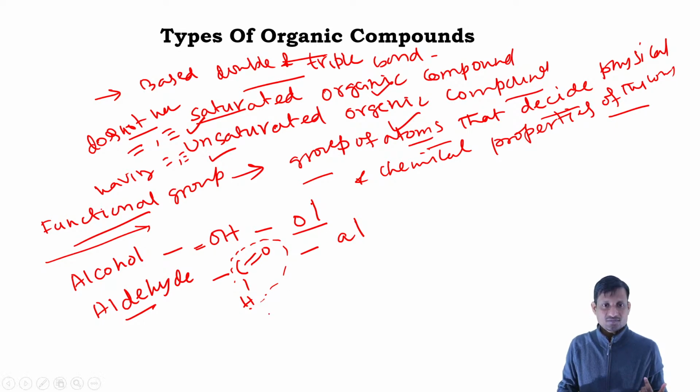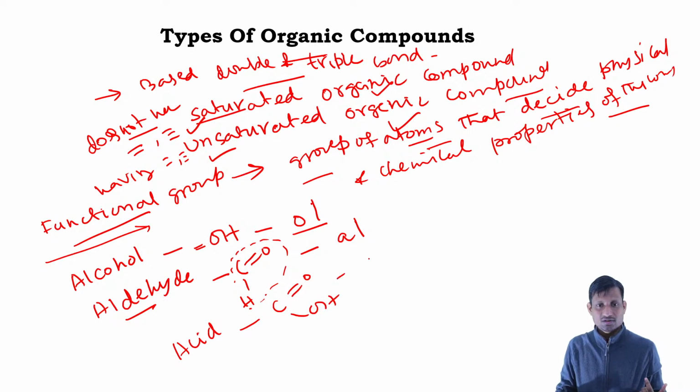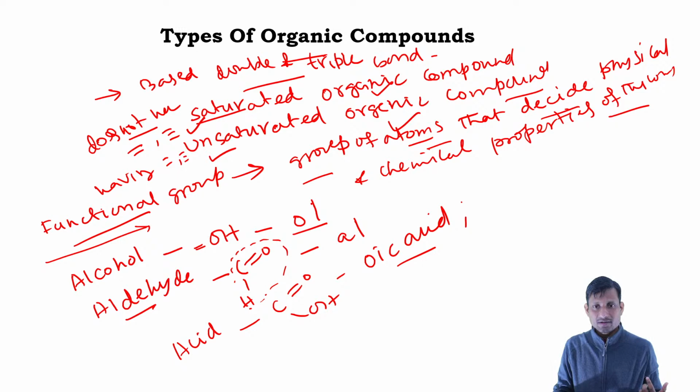Again, if we have the acid group, the carboxylic acid group, it is represented like this. This is OH. This is called -oic acid in the IUPAC nomenclature. So these are the functional groups, and another is the ether.